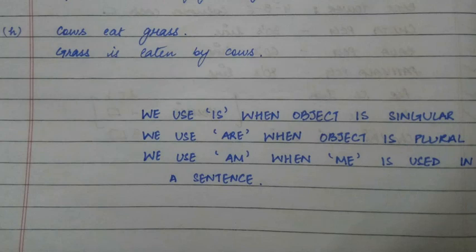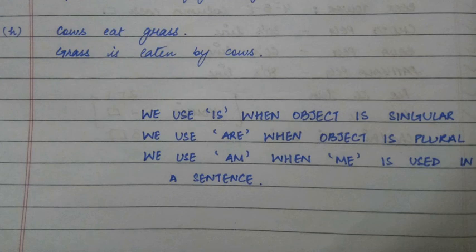Cows eat grass. The example is very simple. Cows is the subject, eat is the verb, grass is the object. So grass is eaten by cows. Because the object is singular, we will use is. So I hope you have understood how to convert sentences from active to passive in simple present tense.